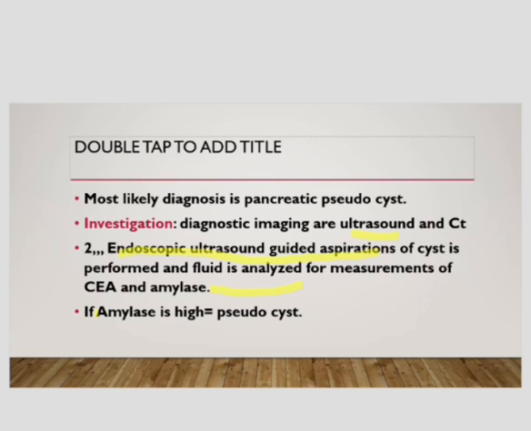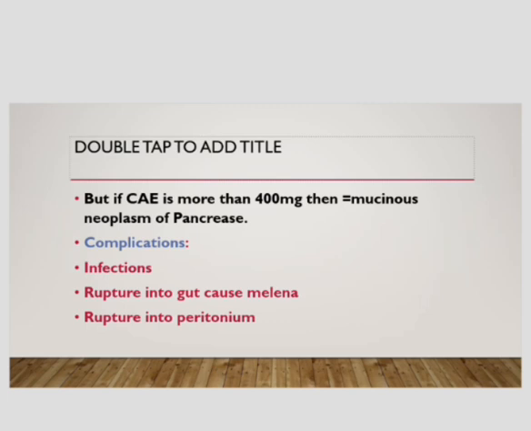If the amylase level in the cystic fluid is high, then it will be a pseudo pancreatic cyst. But if the amylase level is low and the CEA level is high, that is more than 400, then it will be a mucinous neoplasm of the pancreas.